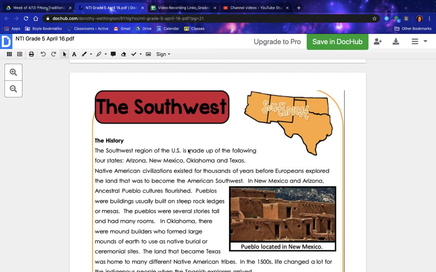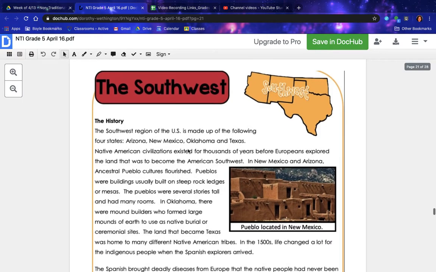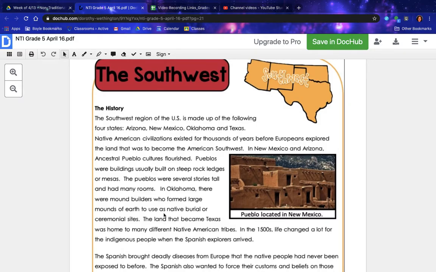Pueblos were buildings usually built on steep rock ledges or mesas. The pueblos were several stories tall and had many rooms. In Oklahoma, there were mound builders who formed large mounds of earth to use as native burial or ceremonial sites. The land that became Texas was home to many different Native American tribes. In the 1500s, life changed a lot for the indigenous people when the Spanish explorers arrived. This is a picture of pueblos located in New Mexico.